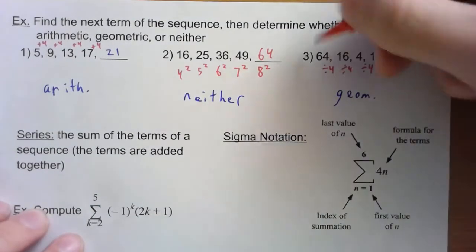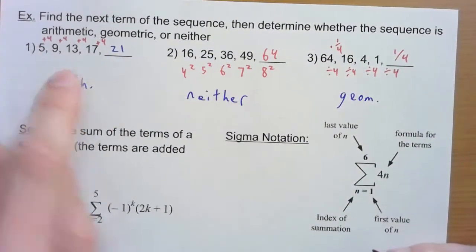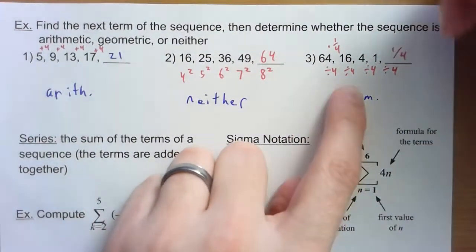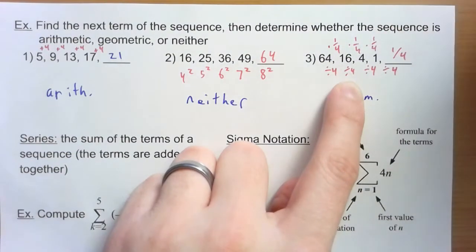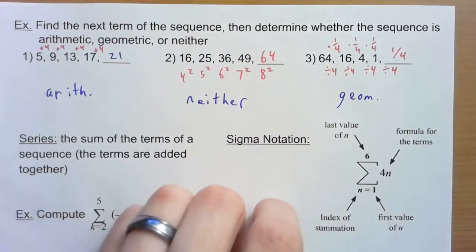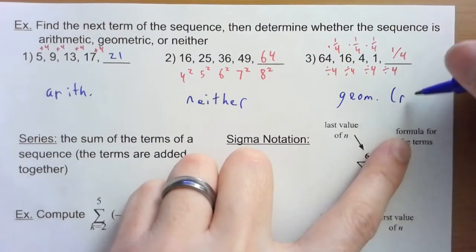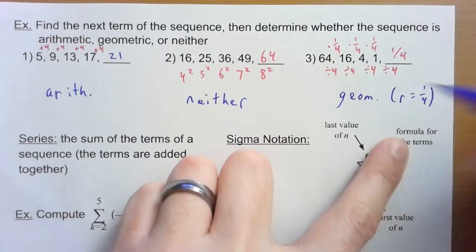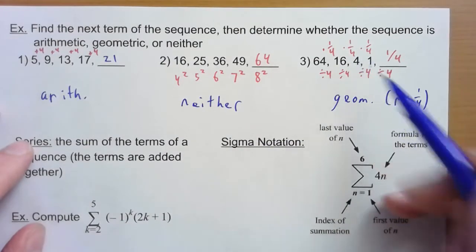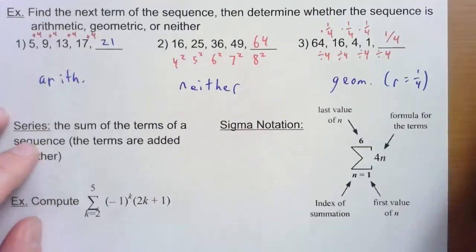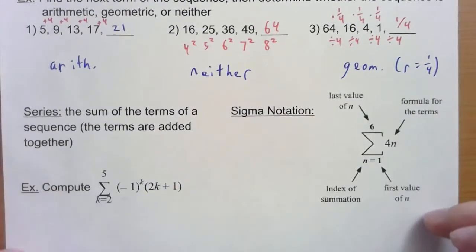Dividing by 4 is the same thing as multiplying by a fourth. So again, arithmetic is adding or subtracting. Geometric is multiplying or dividing. We'll talk about this more in a couple sections, but for something like this, your r would be 1/4. r is what you're multiplying by every time, or if you divide backwards, 1 divided by 4 gives you your r. All right, so that's sequences. We'll talk about that more in the next couple sections.